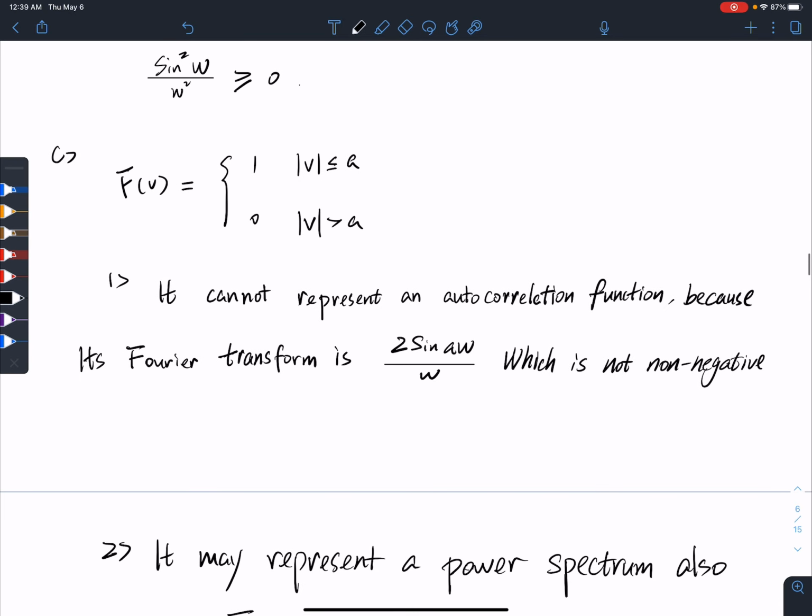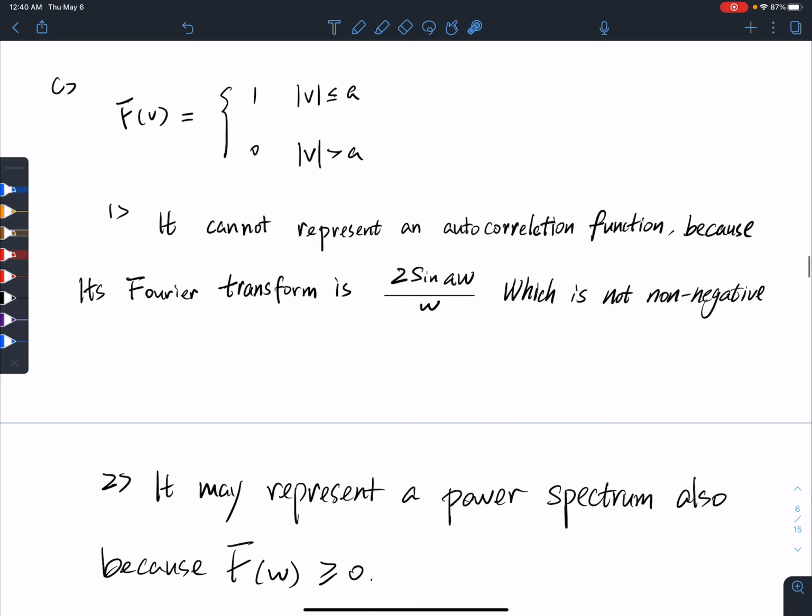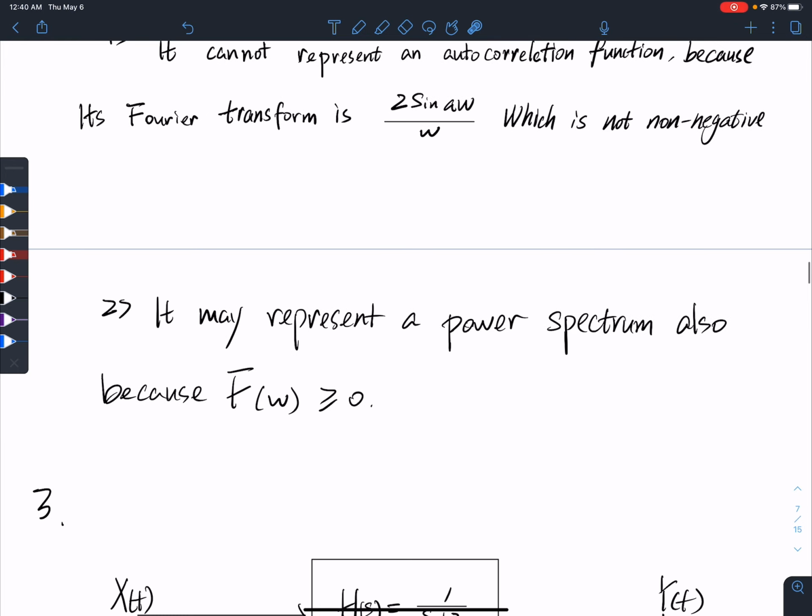For the last one, it cannot represent an autocorrelation function because its Fourier transform is 2 sine alpha omega over omega, which is not non-negative. It cannot, since this part is not non-negative. It may represent a power spectrum, because f(omega) is greater than or equal to 0.